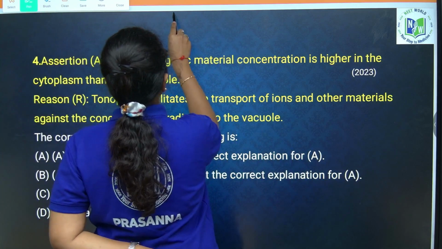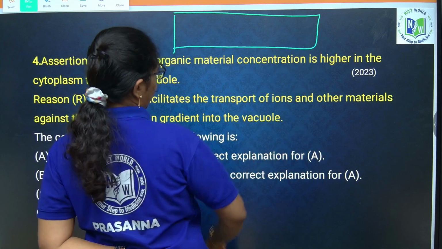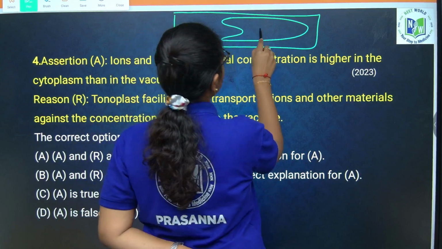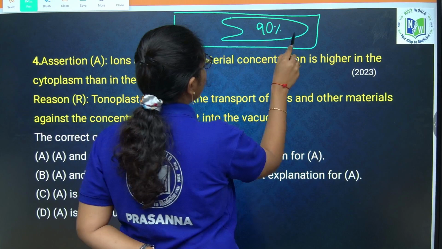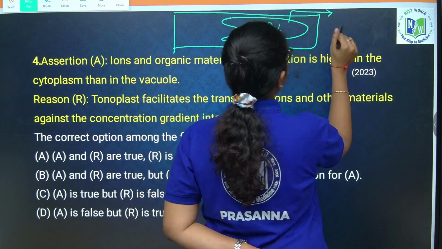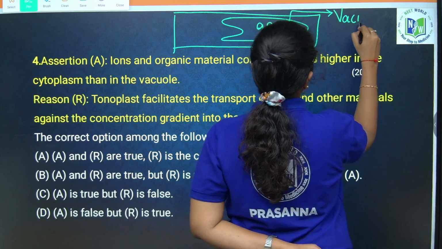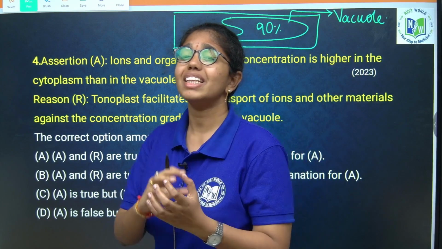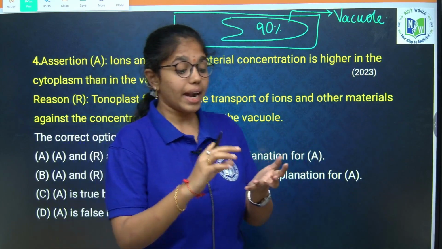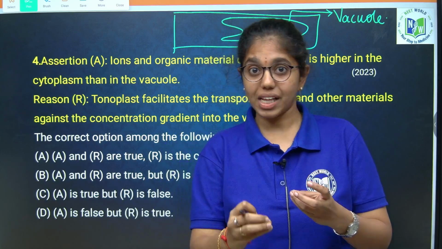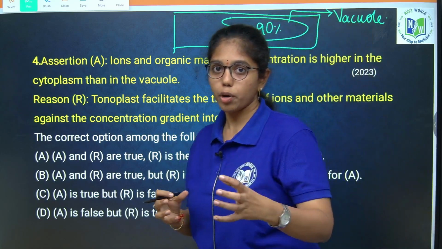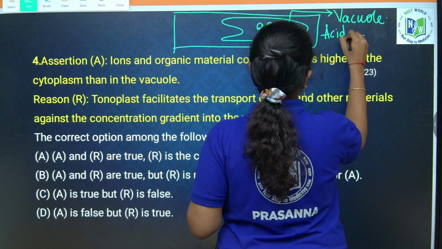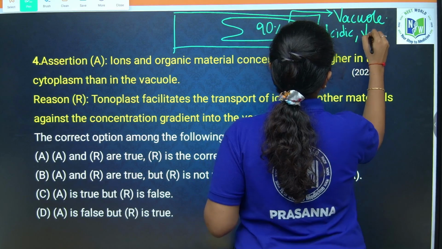If you consider a plant cell, 90% of the cell volume is occupied by the vacuole. Vacuole consists of sap and all the excretory products. This is fully acidic, it has low pH, and it is highly concentrated.